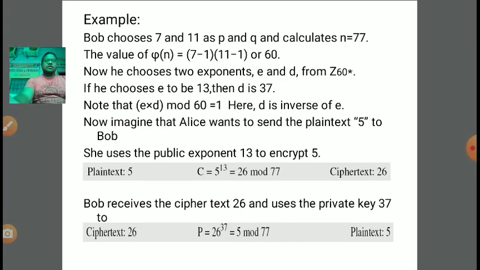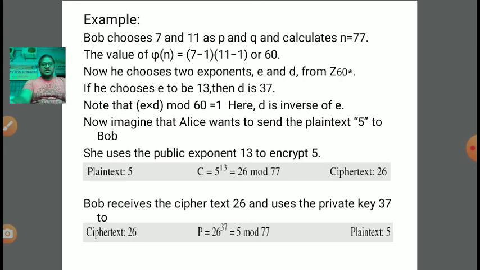Now Bob chooses two exponents E and D from Z60 star. Z60 star means Z phi n star, and the phi n value is 60. In Z60 there are 60 members, but out of those 60, not all have a multiplicative inverse. Clear? So Z60 is the set of integers from 0 to 59, and Z60 star is the set of integers from 0 to 59, but including only those integers that have a multiplicative inverse under Z60, right?